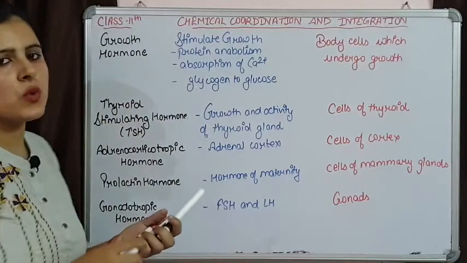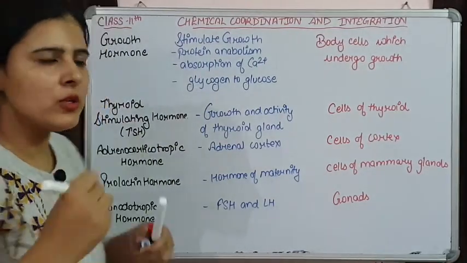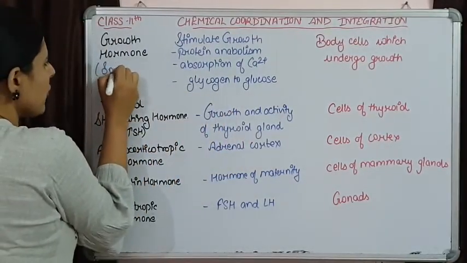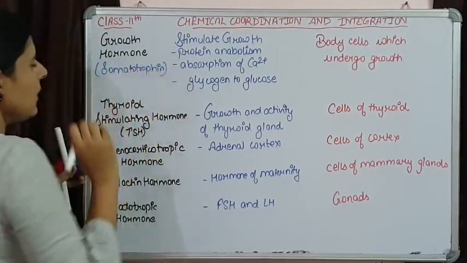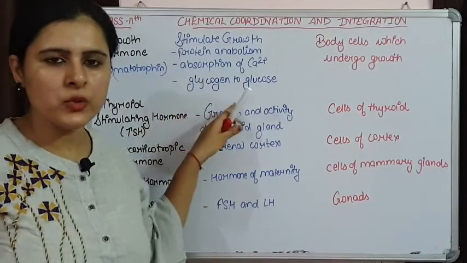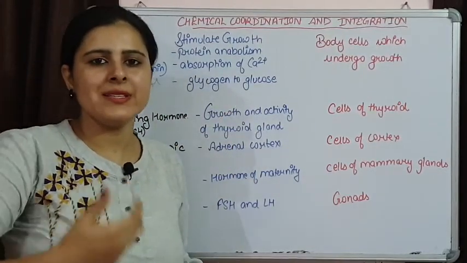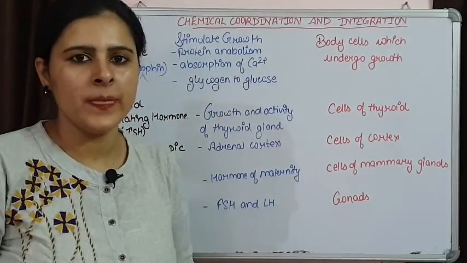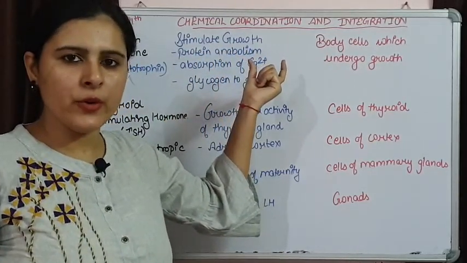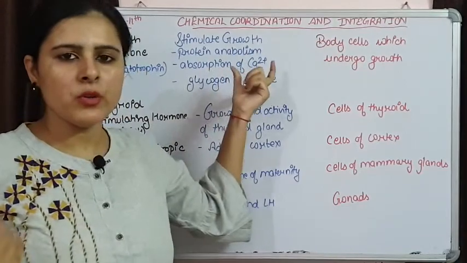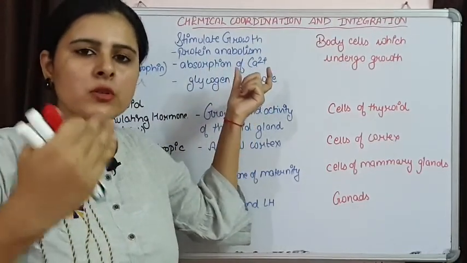The first one is growth hormone. Growth hormone is also known as somatotrophin. What is this growth hormone going to do? This growth hormone facilitates the growth of the body, and growth of the body requires protein synthesis. There will be more and more use of calcium because development of bones is going to take place.